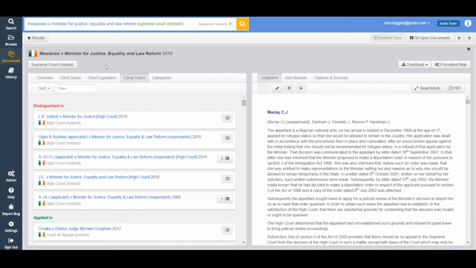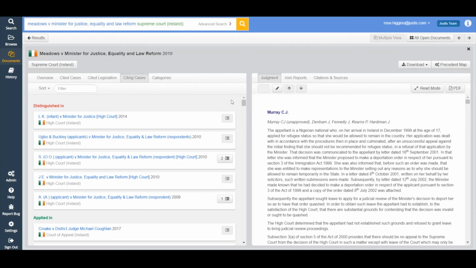Now, if you're interested in finding out if a particular case has referred to Meadows, as you can see by the length of the scroll bar here, it's a case that has been referred to multiple times. If you're interested in finding a particular case, or a particular court or particular jurisdiction, type the information that you have into that filter, and you can filter these results to find the ones that are going to be most of interest to you.